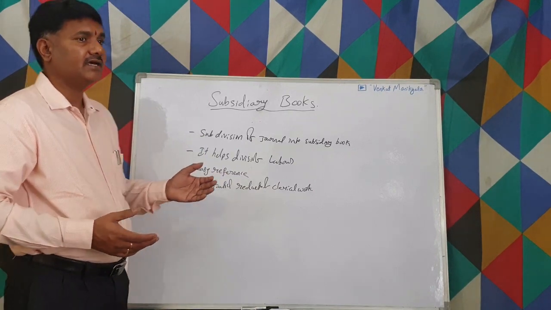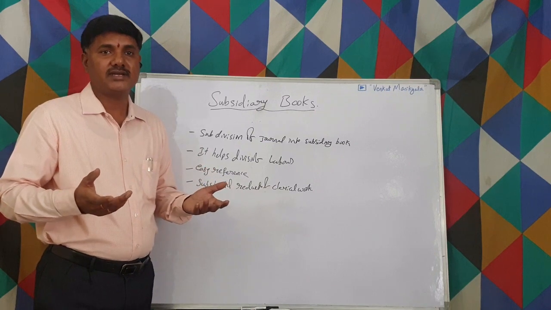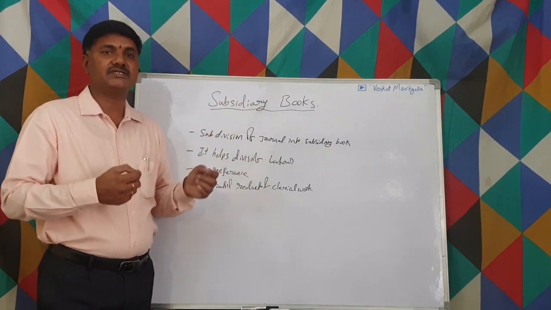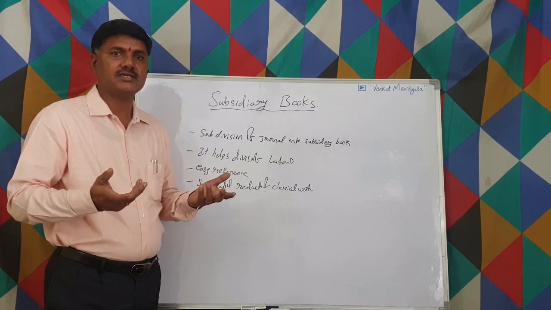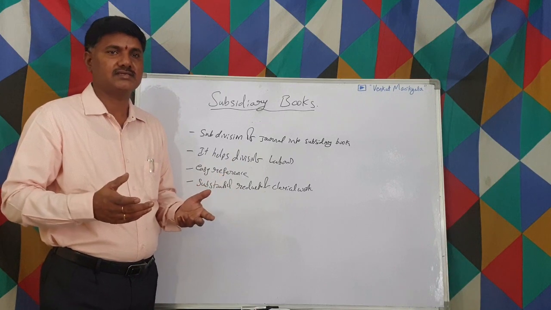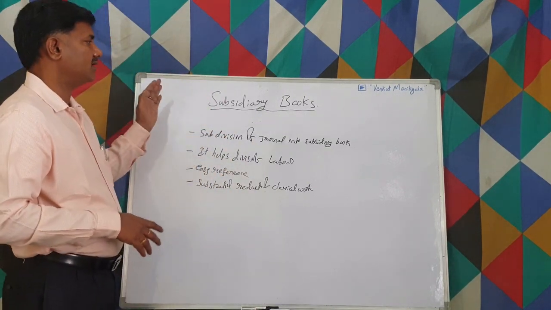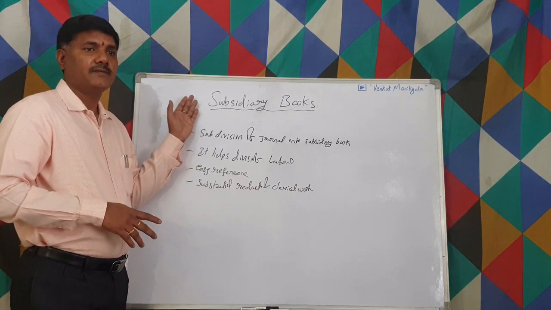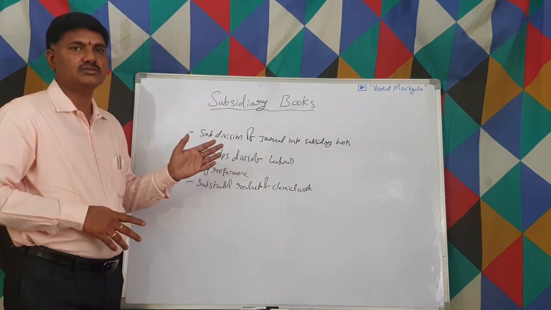Moreover, we can reduce so many errors. A clerk may make so many errors while writing, while posting, or while writing the debits and credits. Also, they may feel it's very hard, and sometimes they may make some mistakes. But all those kinds of mistakes we can reduce by maintaining the subsidiary books. This is everything about the subsidiary books.